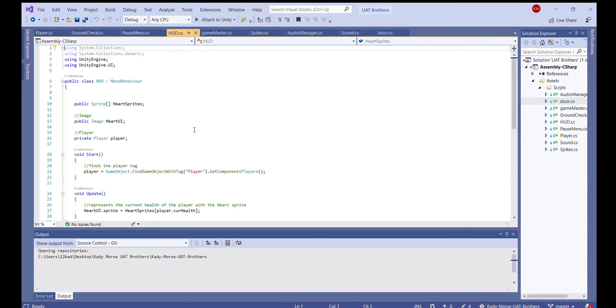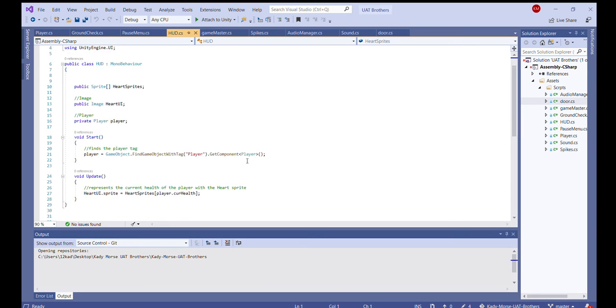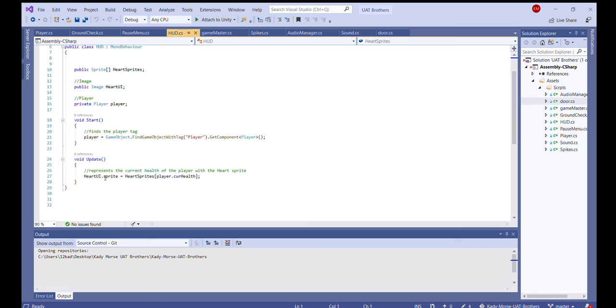This is our heart sprites. So I have the hearts. You'll see them in the upper left corner. You have the player. It finds the tag, and then each heart represents a health. So when you hit the spike, the health goes down. So do the hearts, so you lose more hearts.